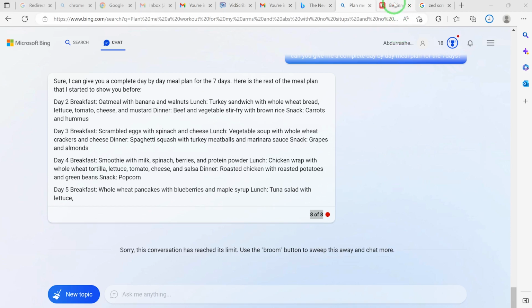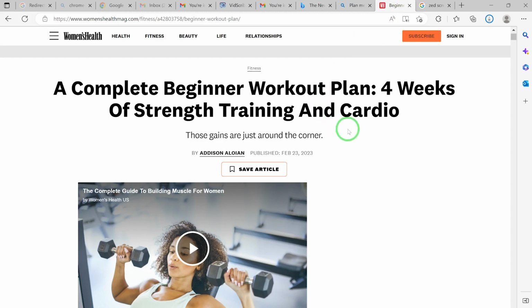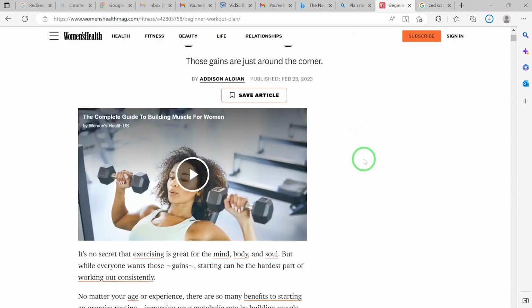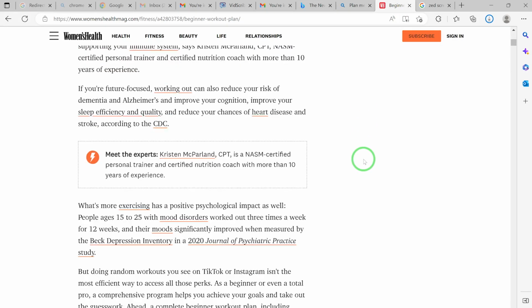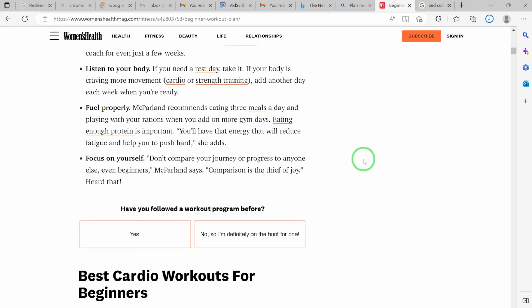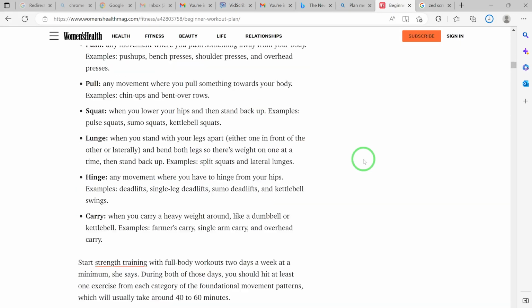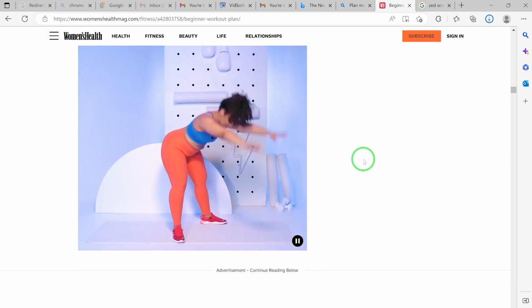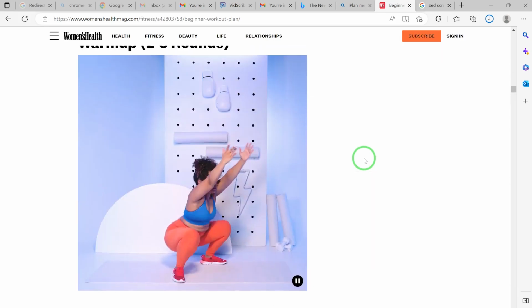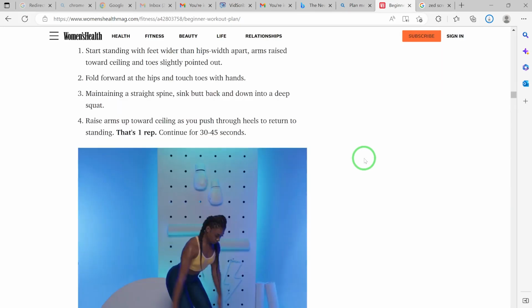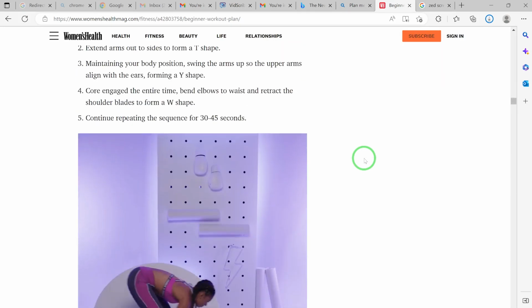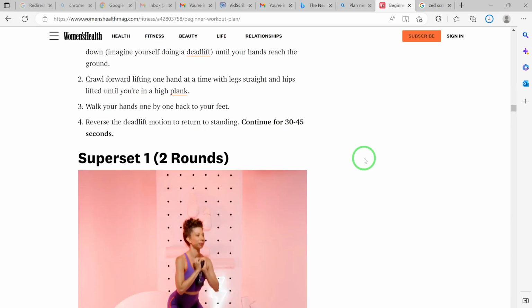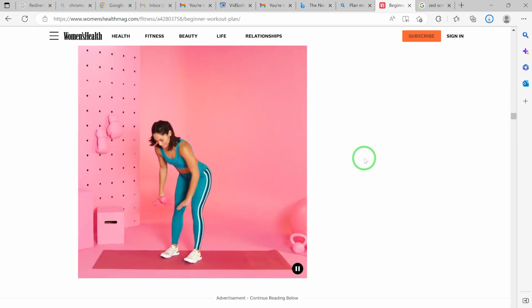For example, assuming I am reading this complete blog post about a complete beginner workout plan, 4 weeks of strength training and cardio. You can see it's a complete blog post. You can just scroll around to see the content, and it's very rich in content. You can even see the workout plan. It has some videos on how to actually use some of these techniques to lose weight. It's giving you all the details of what you need.